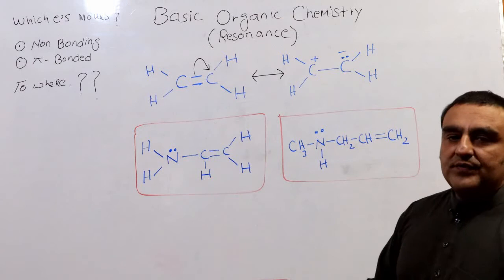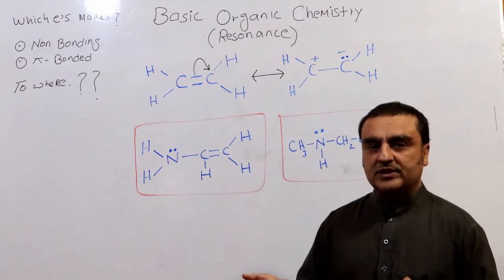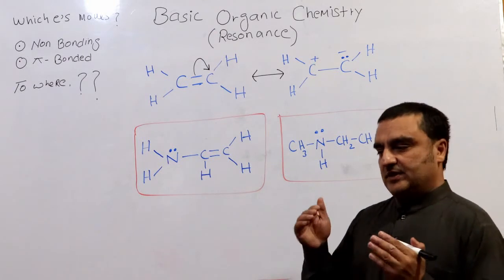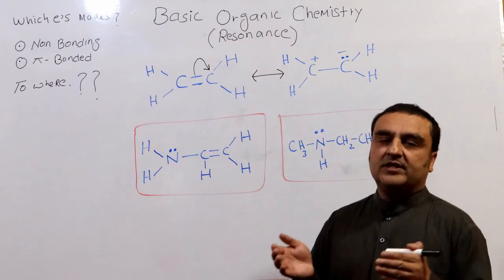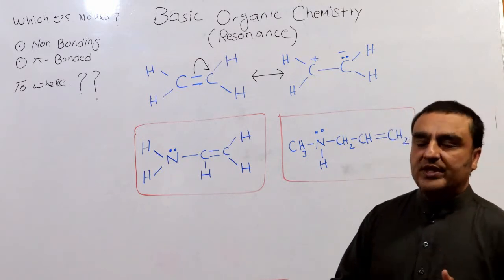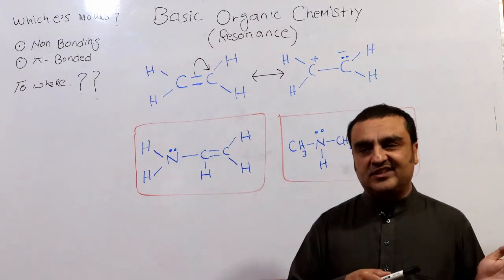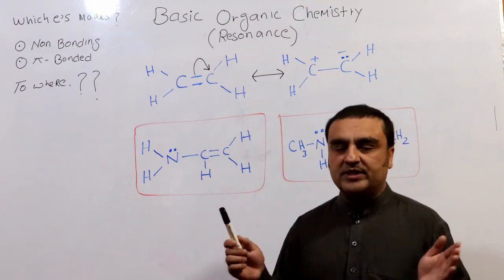So during resonance, what happens? Electrons move, but which electrons move and where do they move? Let me tell you one thing: in reality no electron movement occurs.